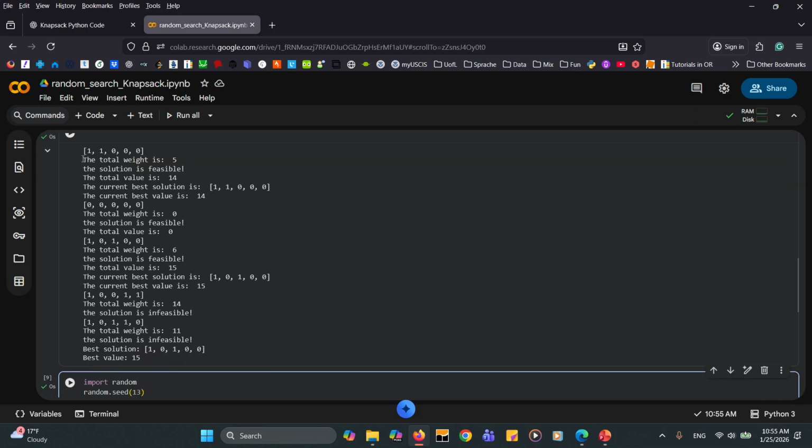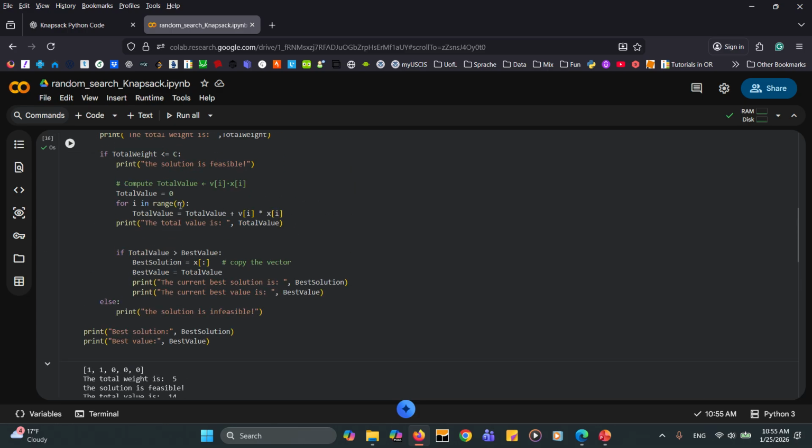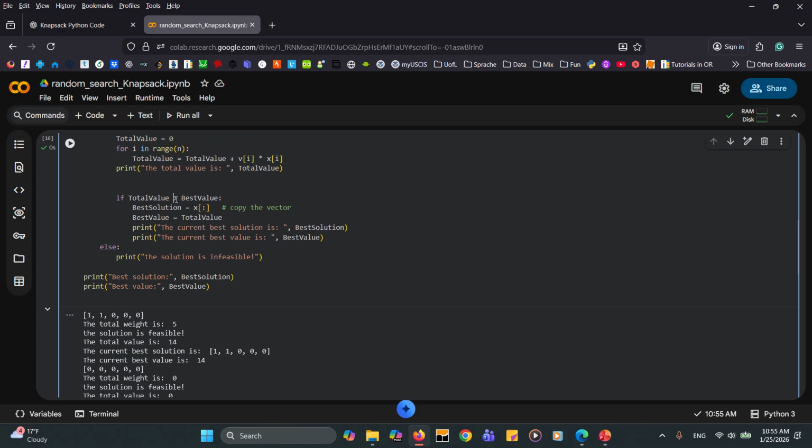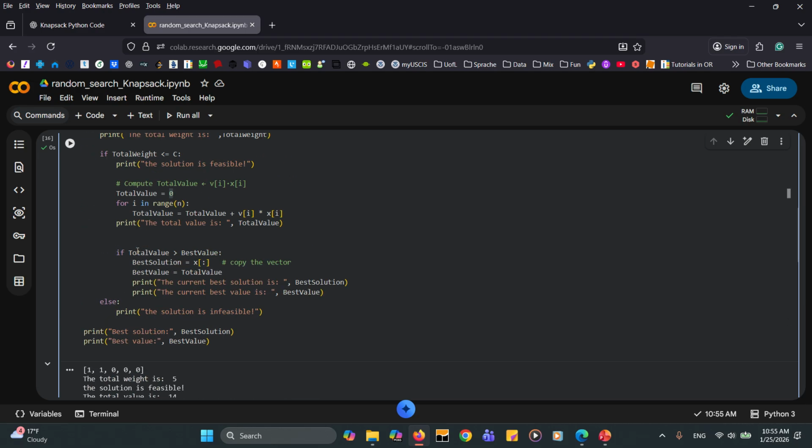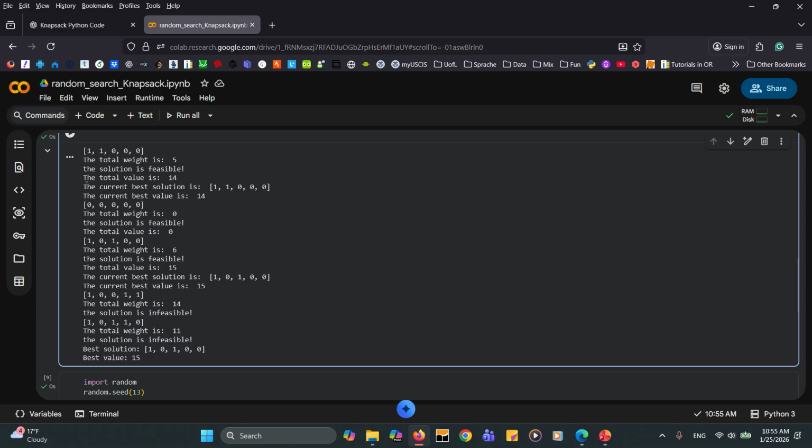So here we go. The first solution is this one. The total weight is 5, the solution is feasible, and the total value is 14. Because this 14 is greater than 0, which is the initial value of the best value, we need to update the best solution. So the current best solution is this one. It's not None anymore, and the current best value is 14.